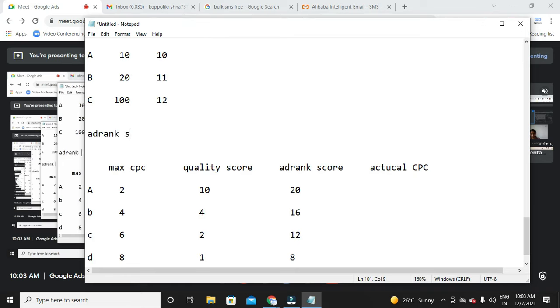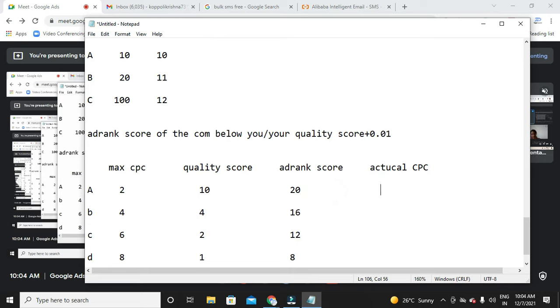Ad rank score of the competitor below you, divided by your quality score, plus 0.01. So this is the formula to calculate the actual CPC, the actual amount that Google has to deduct for a click. Now, according to this formula, let's see how much Google will deduct from A's account.